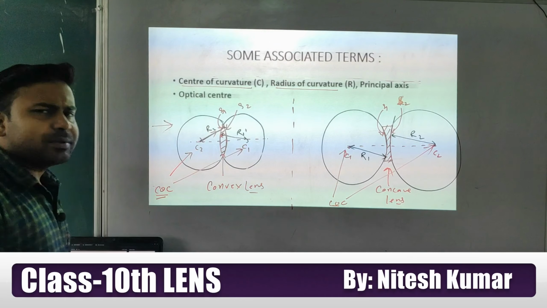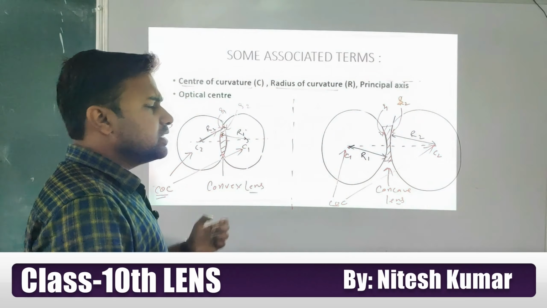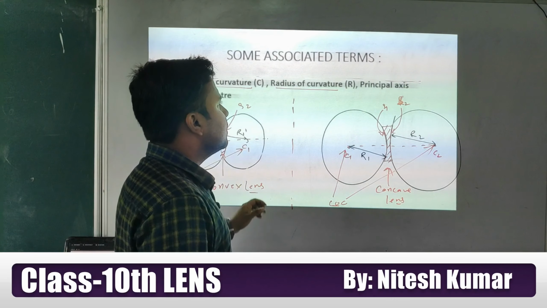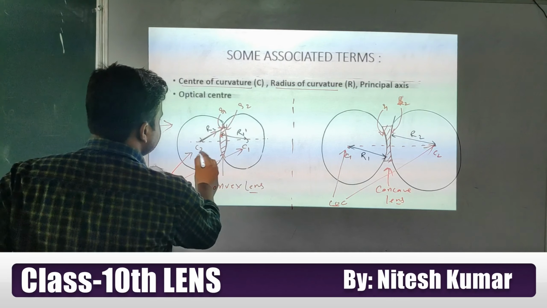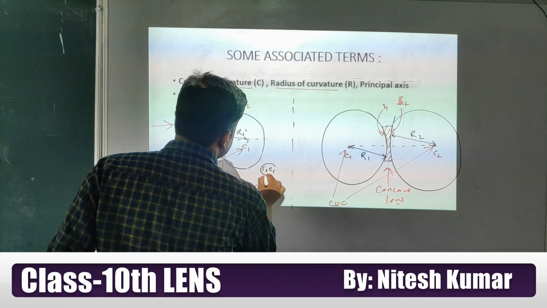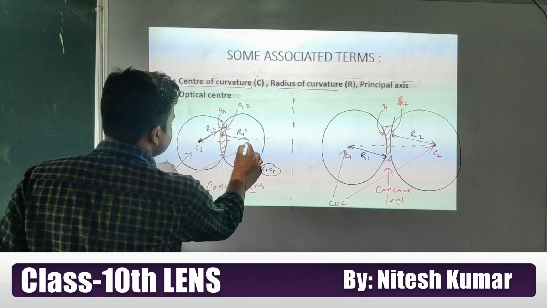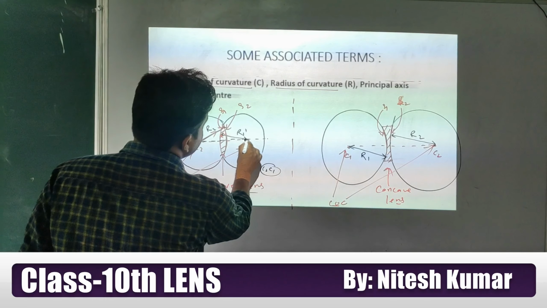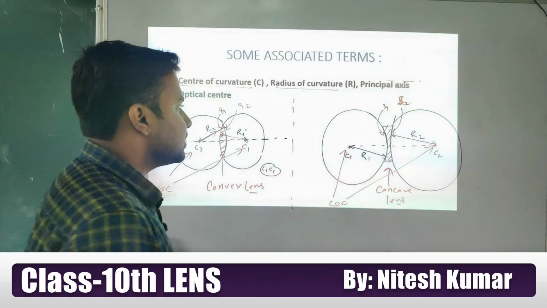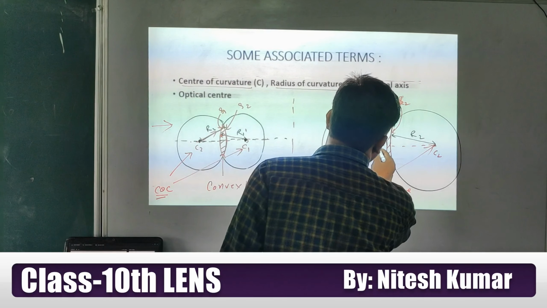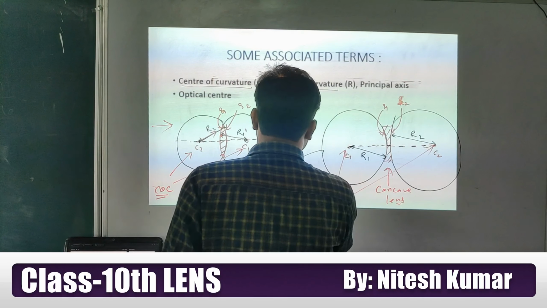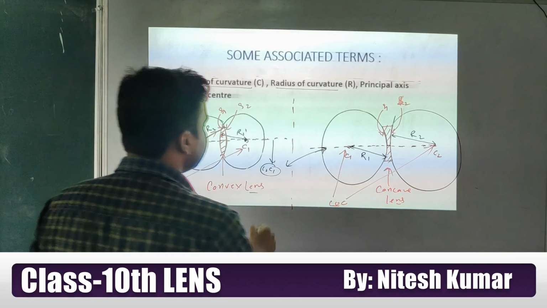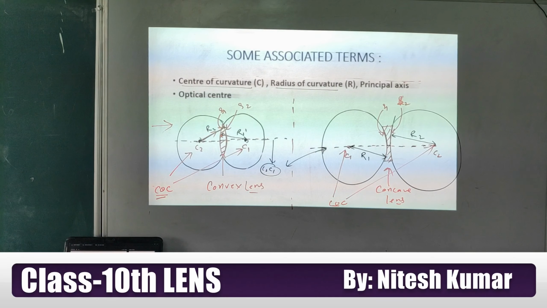So what is radius of curvature? Radius of the spherical surface, or radius of the sphere. Okay. Now the principal axis, this one, student. Here C2 and C1, the line joining these two points, this dotted line is the principal axis. Here too, students, this dotted line, again joining C1 and C2. These two lines are called the principal axis.